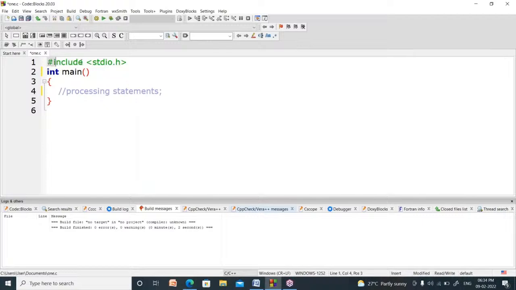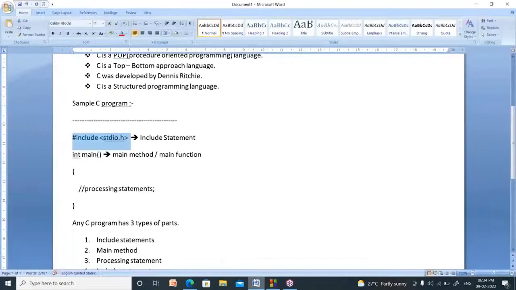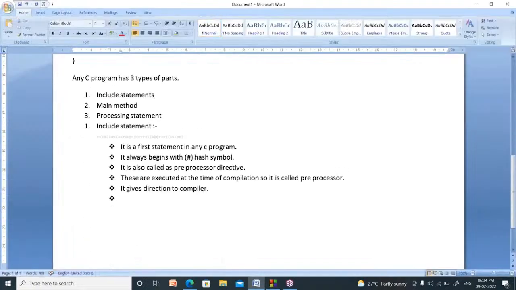That can be done by hash include stdio.h. So this statement is used to copy the content of the stdio.h header file into our program.